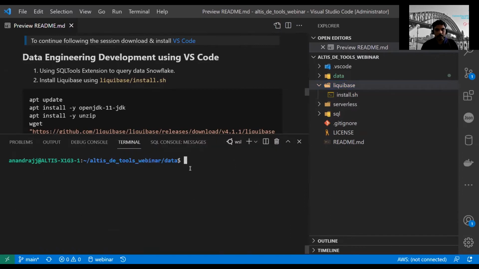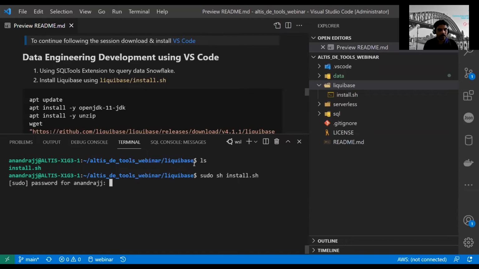It brought the same terminal back. Let's go back one level, ls, and then cd Liquibase. ls, we have this install.sh. When we do this, we have to be in sudo. sudo sh install.sh. It's going to ask for the password.